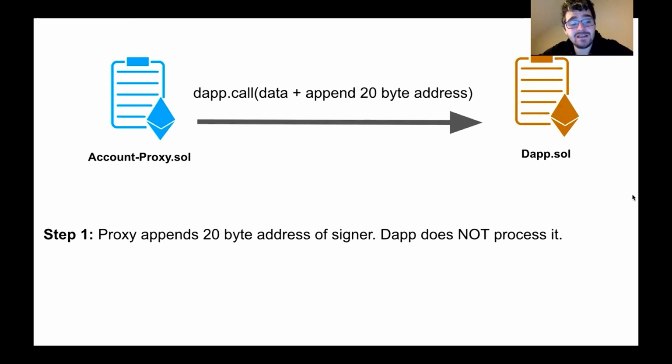So what happens is that the account proxy, so we'll send the command again, the meta transactions via the proxy. The proxy will call out with the data in the command, but it will also append 20 bytes, which is the signer's address. And that will get sent to the DApp. Interestingly, the DApp will not process